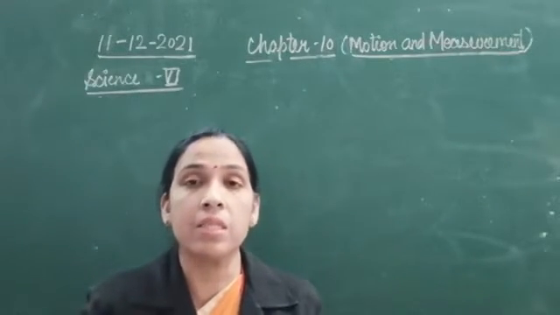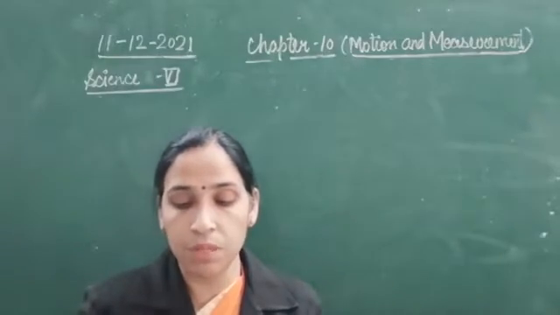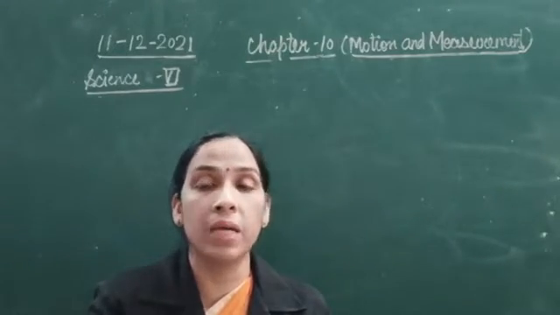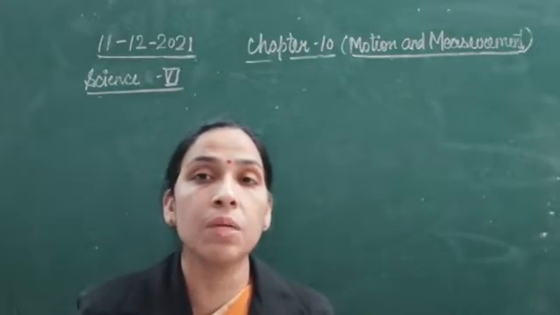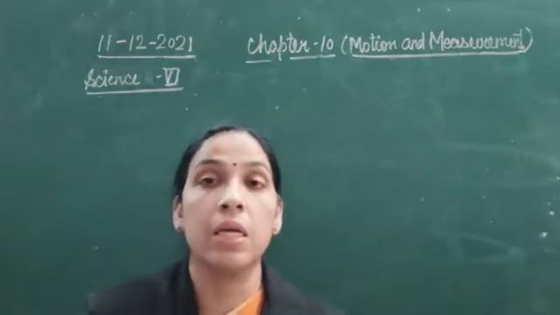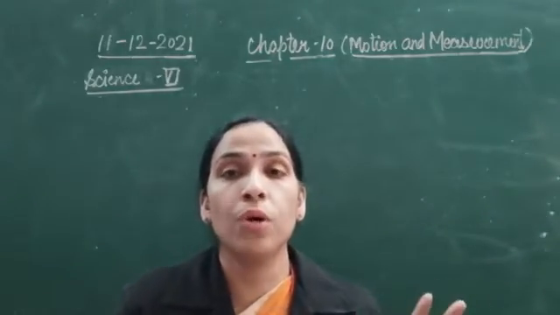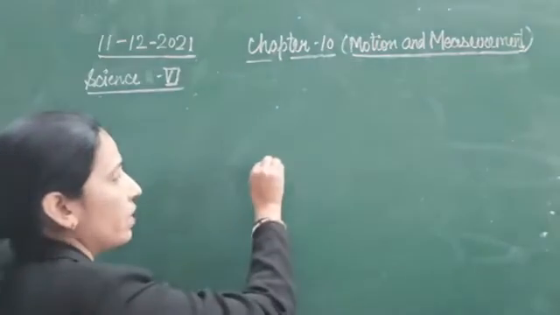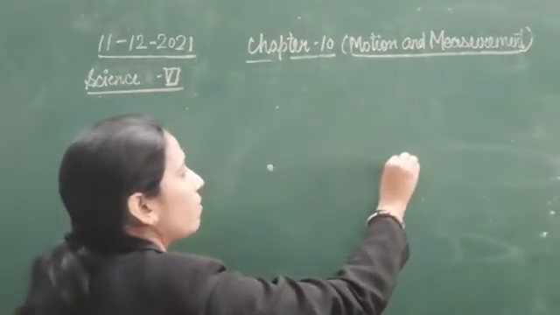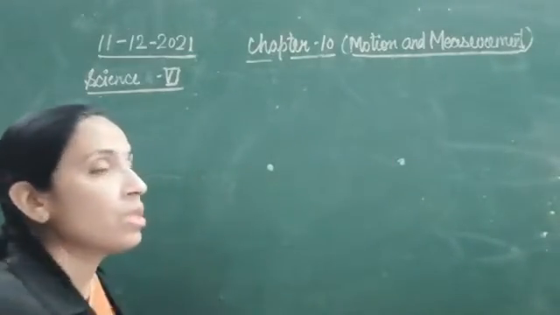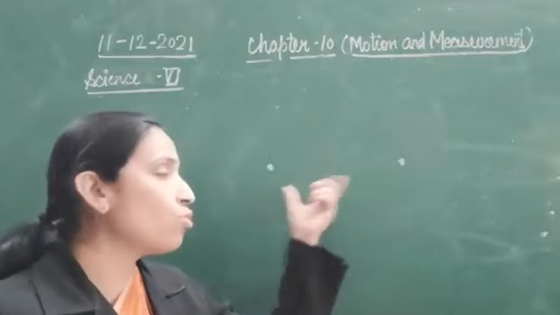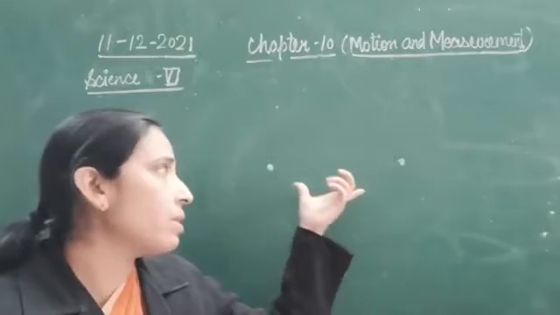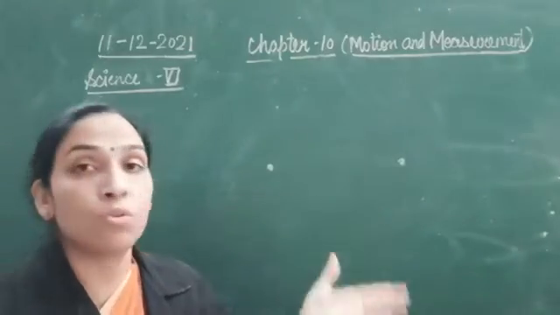Now distance is the length of space between two points. Do not mix distance with measurement. Measurement means measuring that particular distance, whether it is between two points on this board. Measurement includes each and everything. If we have one point here and one point here, then when we are measuring the distance between these two points, that is called measurement. And the length of the space between these two points is called distance.